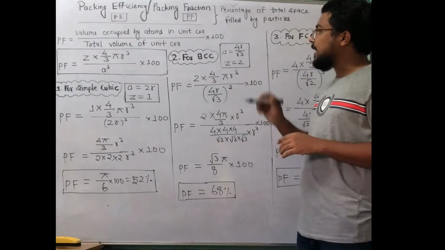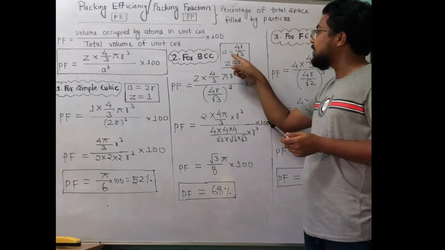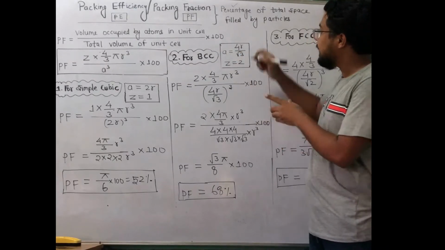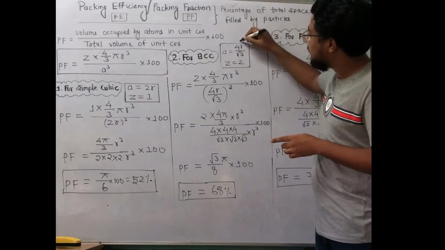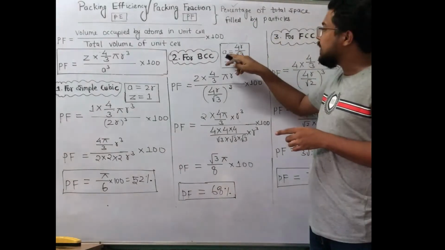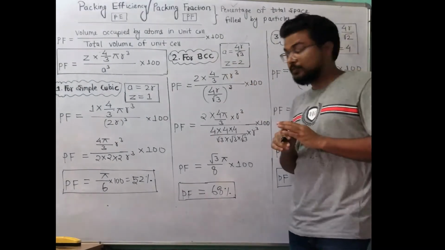For BCC, a equal to 4r by root 3. It is the relation between radius and edge length. What is this? a equal to 4r by root 3. It is the relation between radius and edge length. And for body centered unit cell, Z equal to 2.